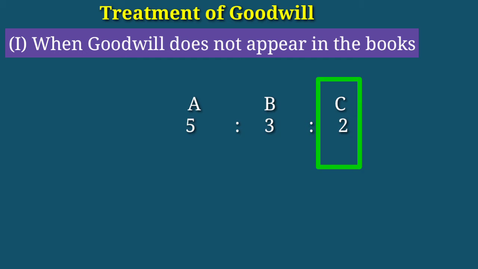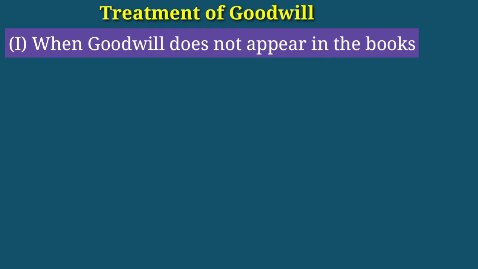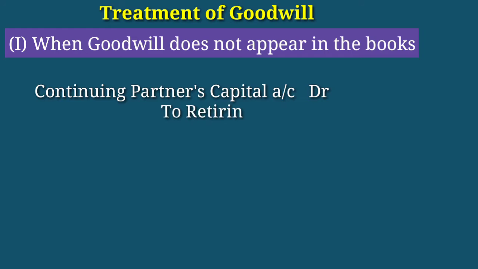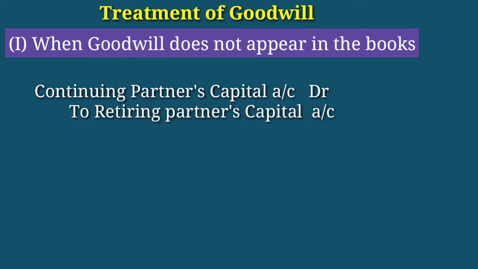Here only one journal entry comes, that is continuing partners' capital account debtor to retiring partner's capital account, or gaining partners' capital account debtor to retiring partner's capital account. That goodwill we need to distribute in the gaining ratio. Okay, we are using the gaining ratio.